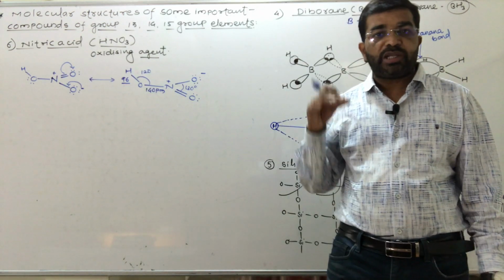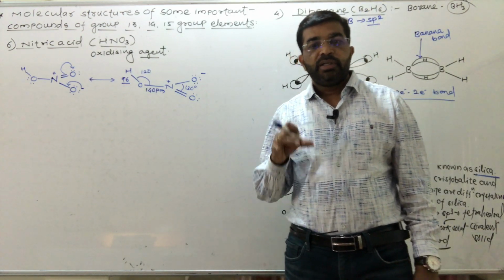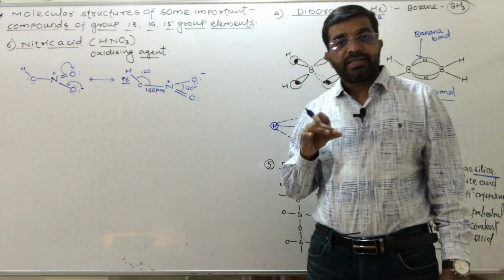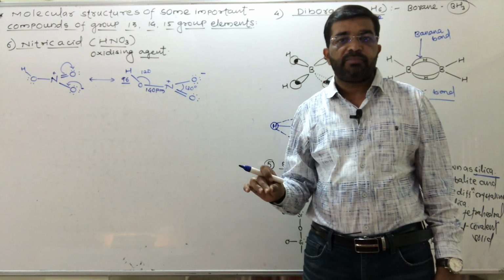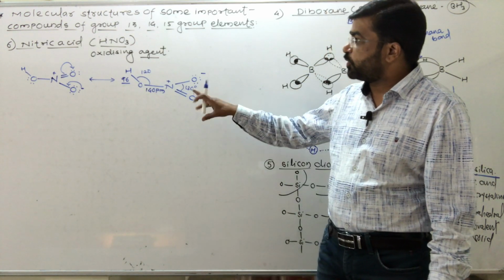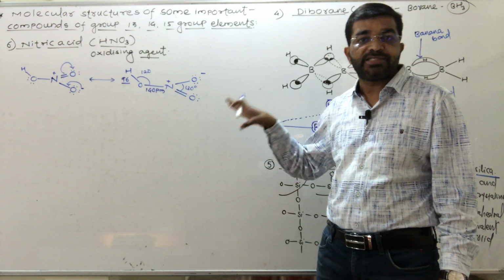Nitric acid has the formula HNO3, with the nitrogen atom present at the center. It is a monobasic acid and a strong oxidizing agent.